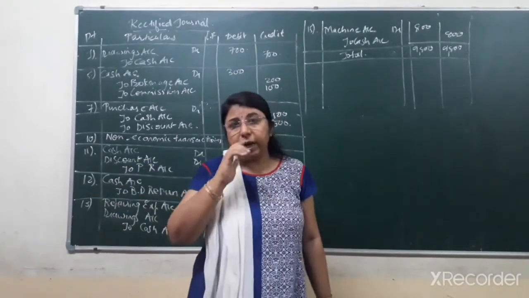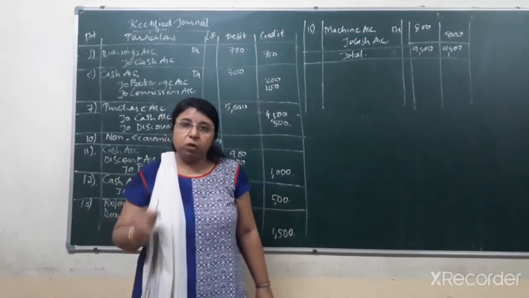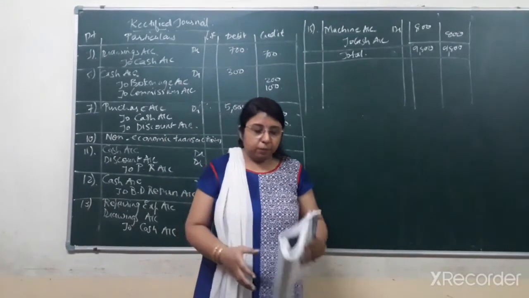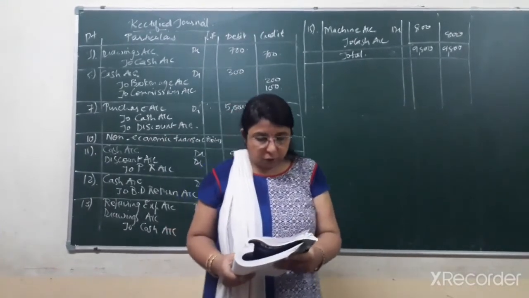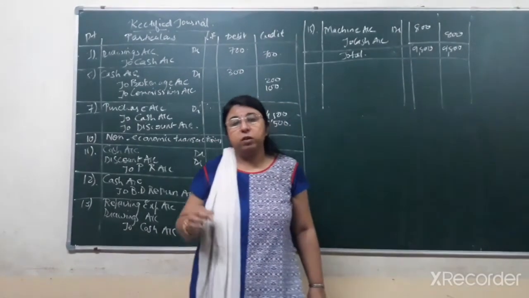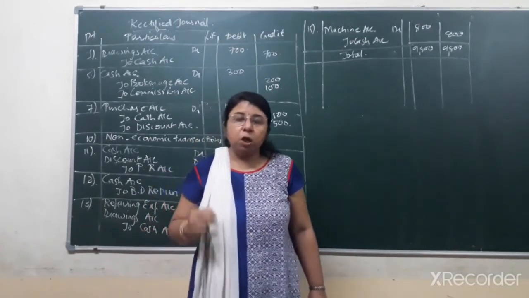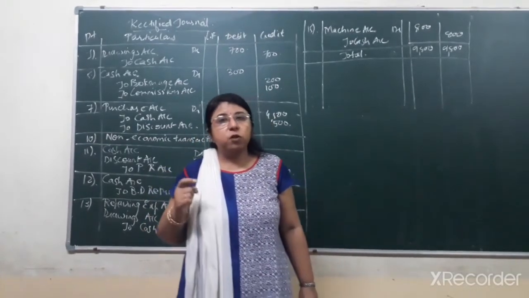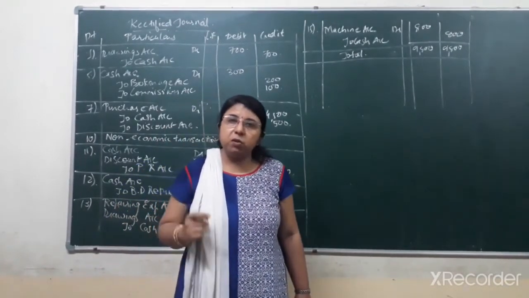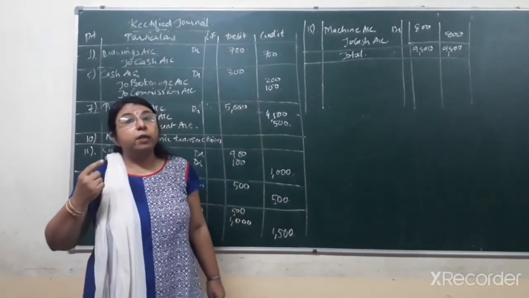Now how can we identify that this journal entry is correct or incorrect? On the basis of the narration that is given to you after each and every journal entry. You will read the narration, that is being rupees 700 paid for life insurance premium. Now whatever the 700 rupees that has been paid, that is of life insurance premium. Students, whenever the word life insurance premium comes, always it would be drawings, because it is the personal expense of the owner. So here instead of insurance premium, you have to write drawings account.